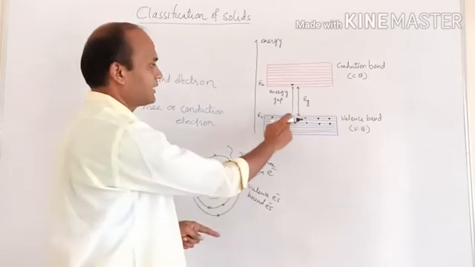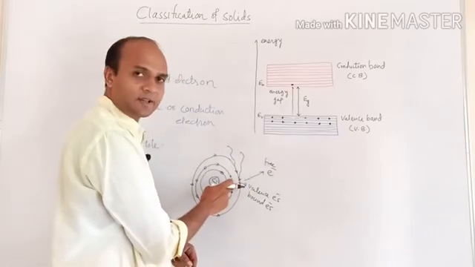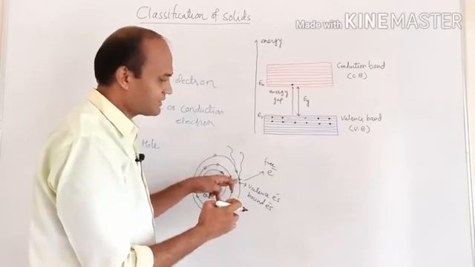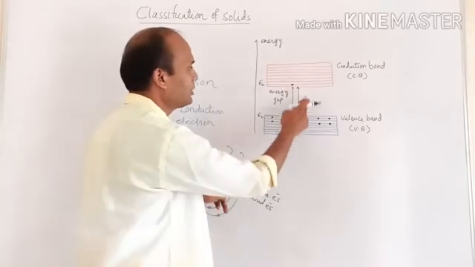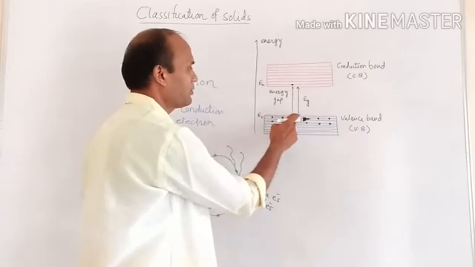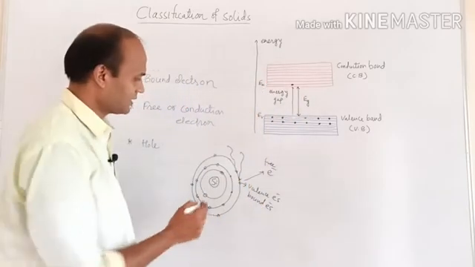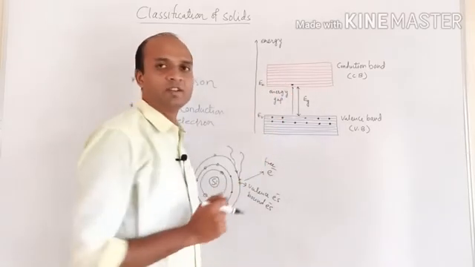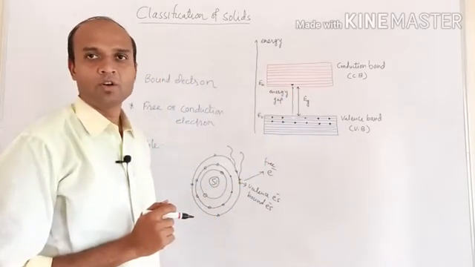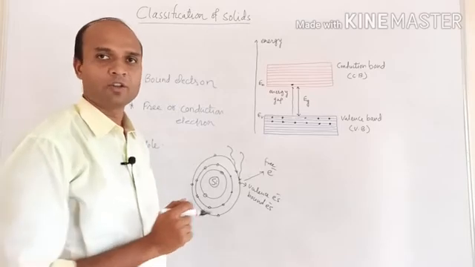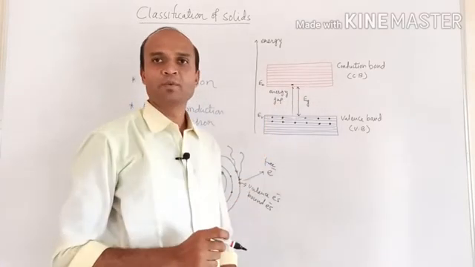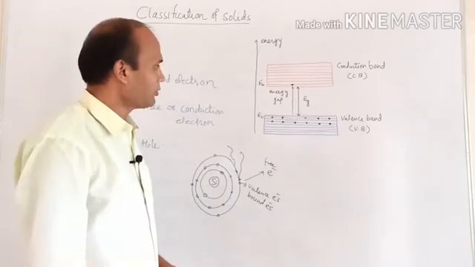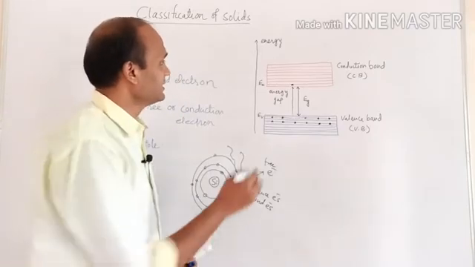Here electron is present in valence band means it is present in outermost orbit. It is bounded with the nucleus. Now external energy is supplied, and that energy is equal to Eg. Therefore electron from valence band reaches to the conduction band, means it becomes free, and that's why this electron is a free electron or a conduction electron, and now it can participate in the process of electrical conduction.